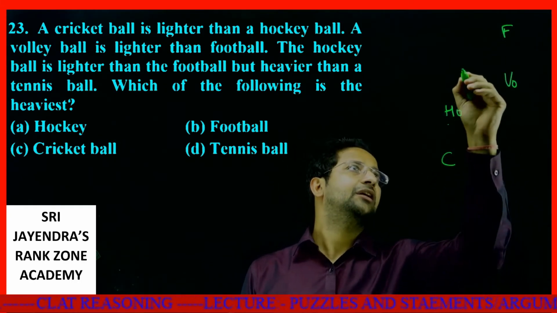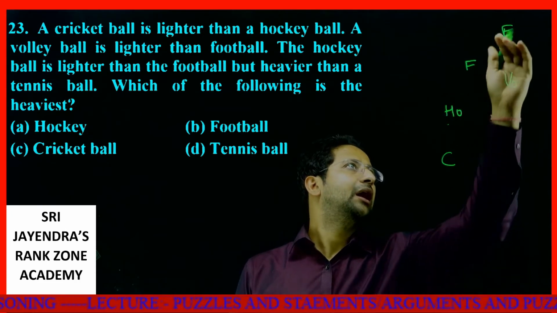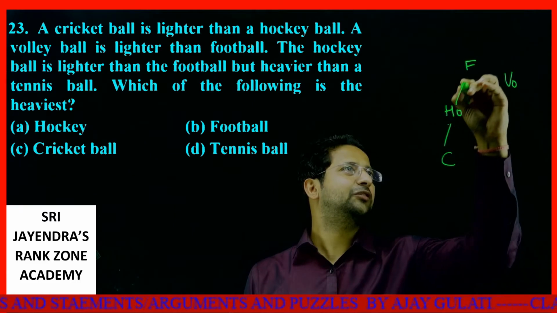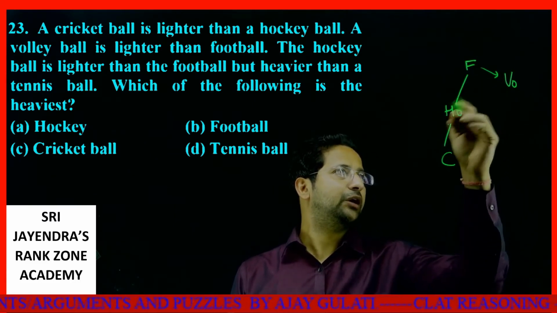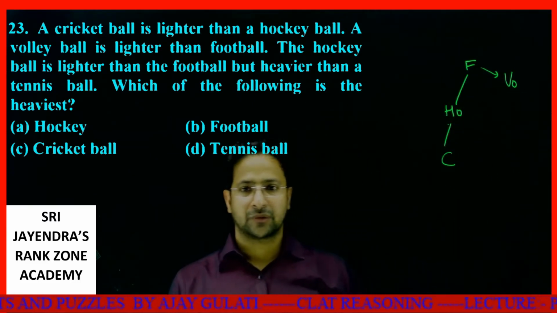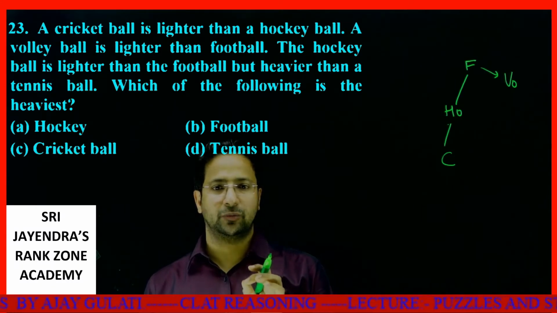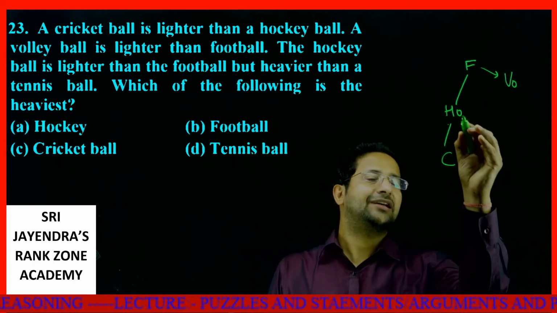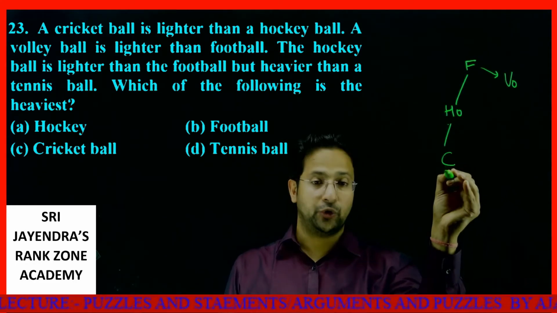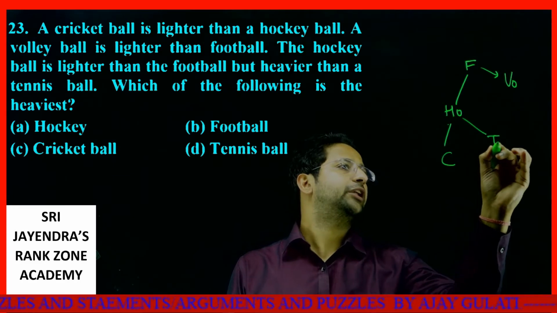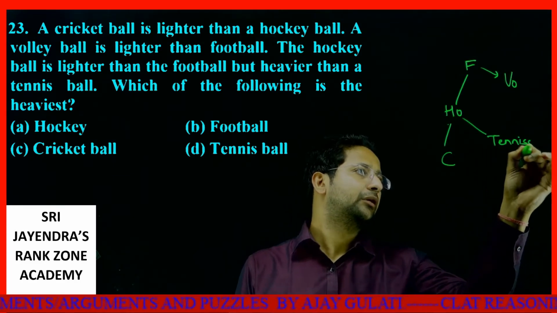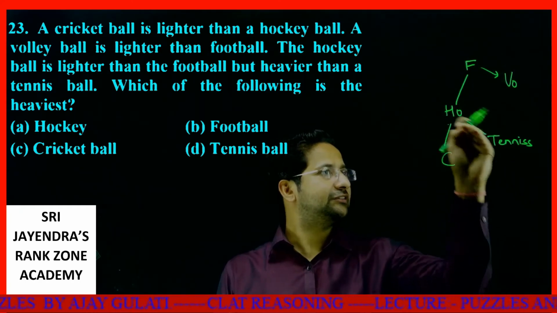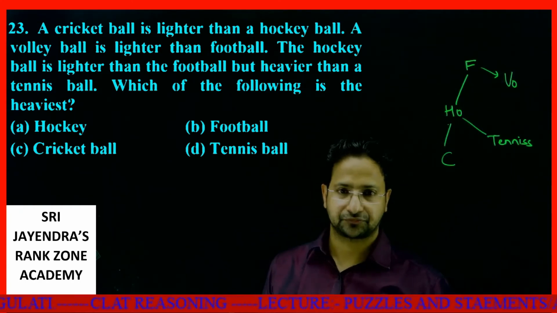So one thing is clear. Football will come over here, and volleyball will be below this. I have got this much of hierarchy. I know this is below this, but I can't assign it to these things. Okay. The hockey ball is lighter than the football, but heavier than a tennis ball. I don't know about cricket balls. So I'll put tennis over here. This hierarchy is for sure. This is below this, but I don't know where it will come.